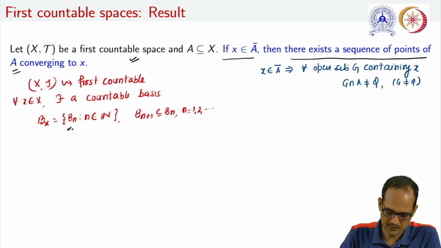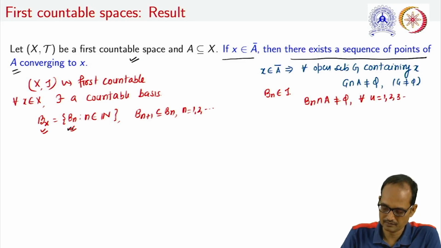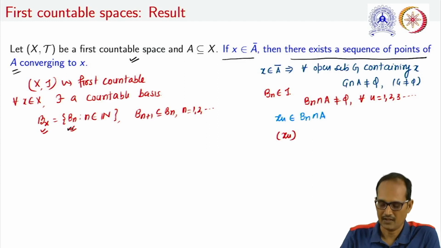Note that this Bn, what we have considered, is also a member of the topology because this Bx is a basis. Therefore, we can say that this Bn intersection A is also non-empty for all n. Now, let us consider an element xn of this Bn intersection A. So, what we get is a sequence xn, and the elements of this sequence are from A, that is, this is a sequence in A.